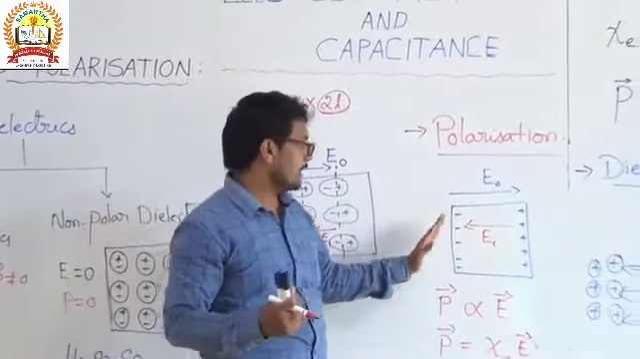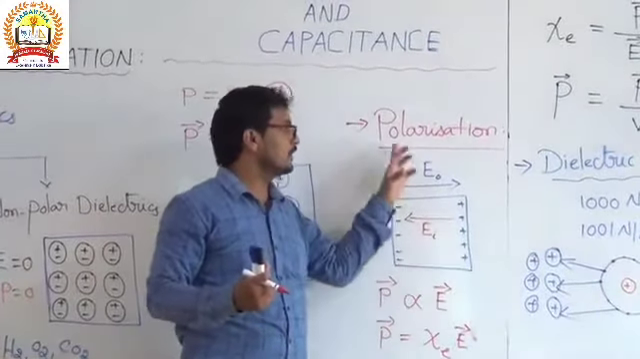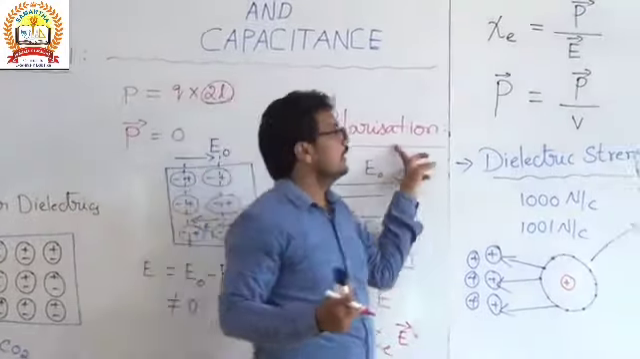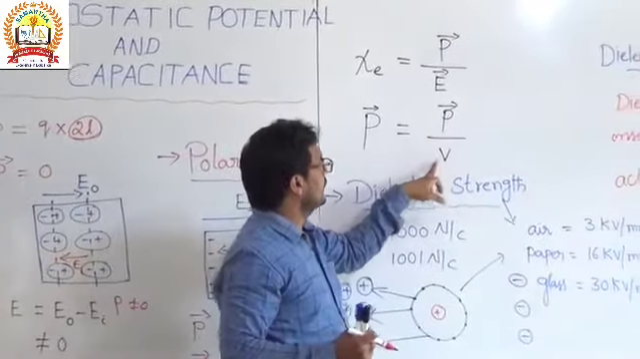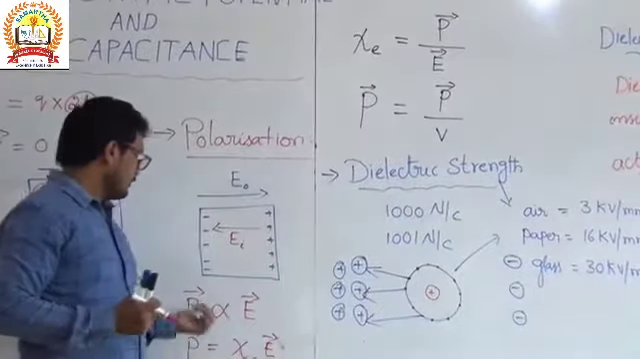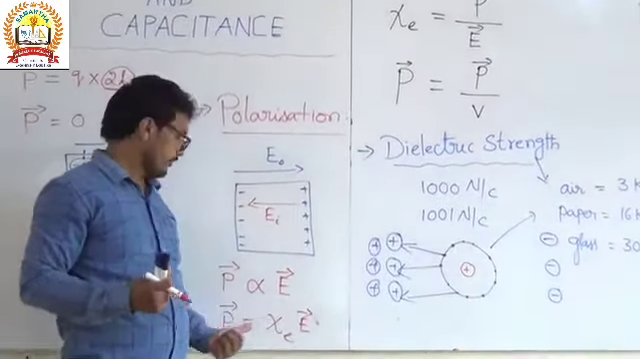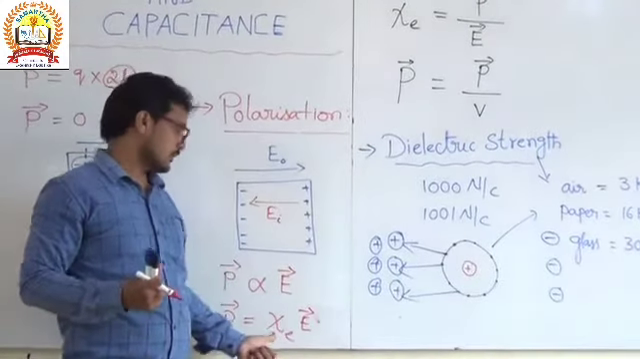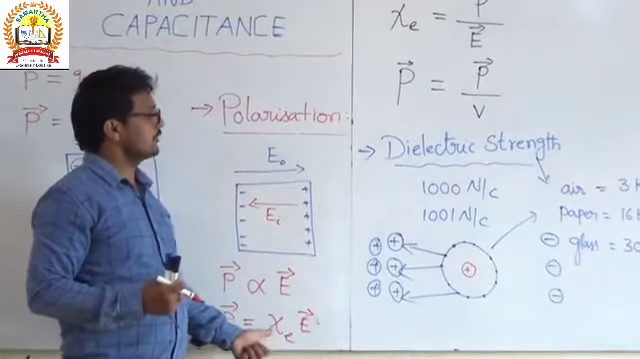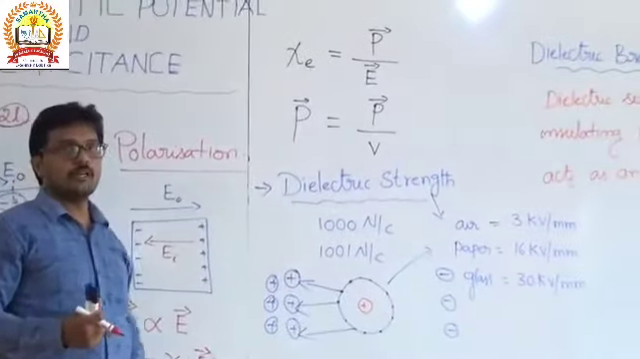But here they can separate the positive charge and the negative charge, and that process we call polarization. The electric dipole moment per unit volume is also known as the polarization. Mathematically, polarization is directly proportional to the electric field, and the proportionality constant is known as electric susceptibility. And we have the dielectric strength and dielectric breakdown.